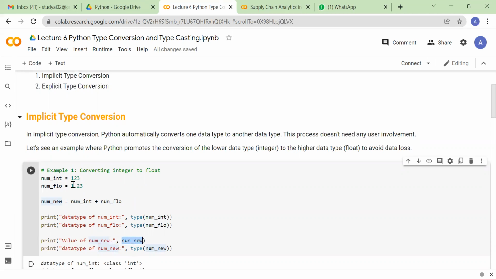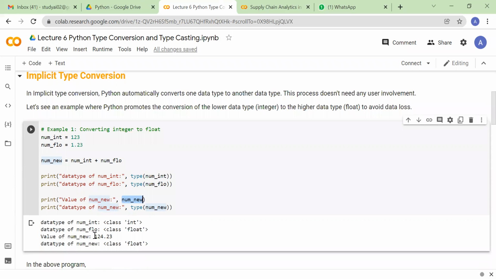You'll see that the sum of these two is a floating value, 124.23. The takeaway is that whenever you perform any operation between an integer variable and a floating variable, the integer variable is promoted to floating and then the computation takes place, and the resultant output will be floating type.